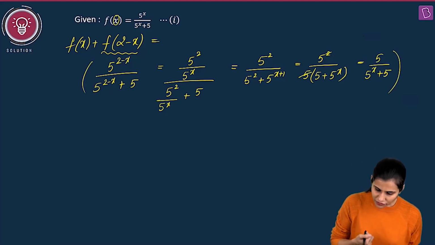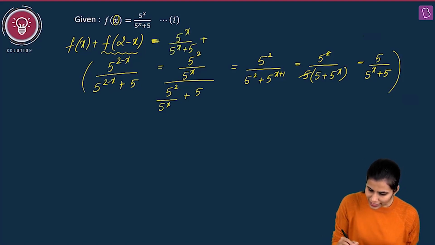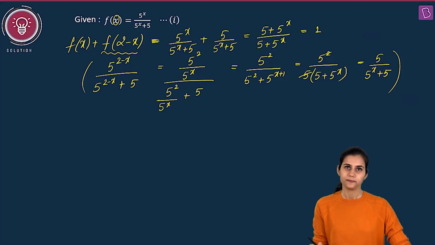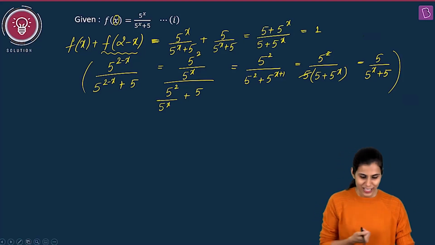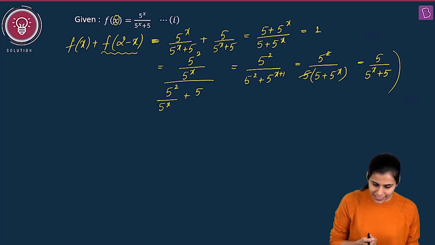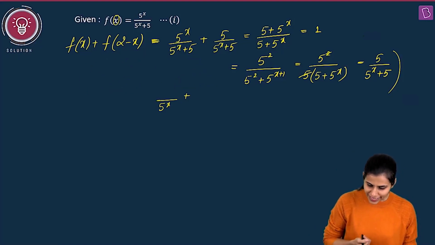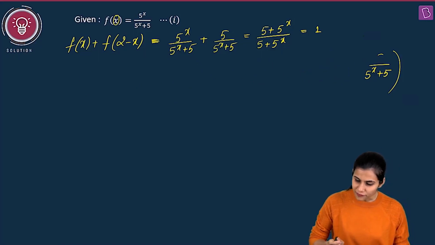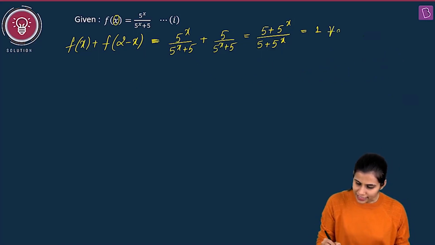Now, this expression hence boils down to what? f of x, which is 5 to the power x upon 5 to the power x plus 5, plus f of 2 minus x, which is 5 upon 5 to the power x plus 5. This eventually gives you 5 plus 5 to the power x in the numerator and 5 plus 5 to the power x in the denominator, which is 1. So what are you getting? You are getting something extremely amazing, extremely fantastic. You are getting that f of x plus f of 2 minus x is actually 1 for every real x.